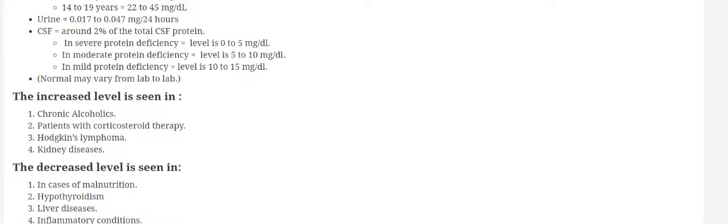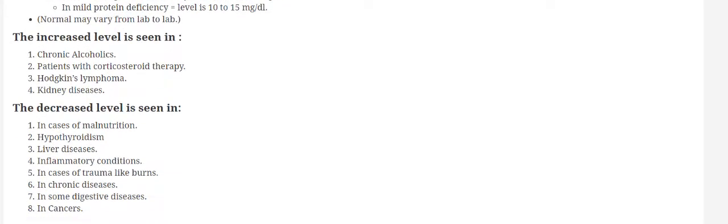Prealbumin is increased in chronic alcoholics, patients on corticosteroid therapy, Hodgkin lymphoma, and kidney diseases. The decreased level of prealbumin is seen in malnutrition, hypothyroidism, liver diseases, inflammatory conditions, trauma like burns, chronic diseases, some digestive diseases, and cancers.